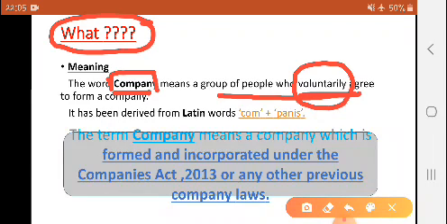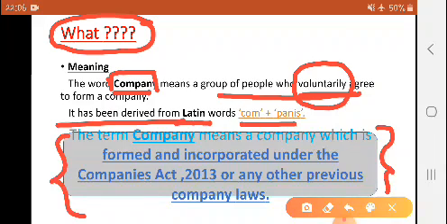Now, what is the origin of this word? It came from the Latin language. In Latin there are two words, com plus panis. Com means together and panis means bread. It is mentioned that originally the group of people, basically merchants, were coming together for some food purpose or some other trading purpose. It was called a company. So from that, the history of the word is in the Latin language. Together plus bread.